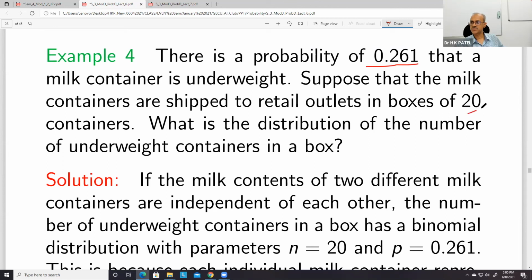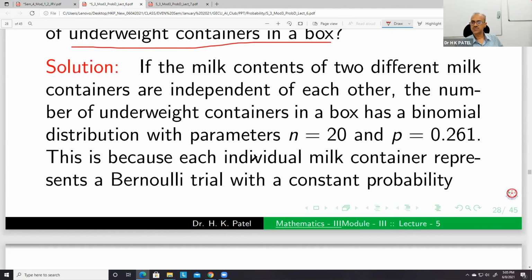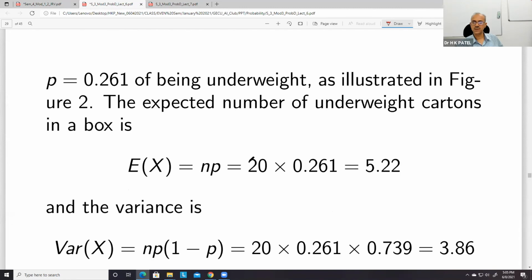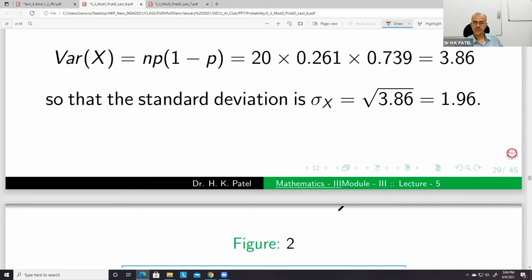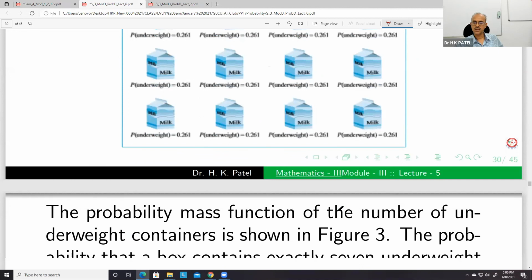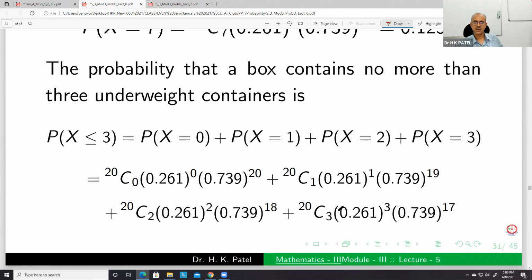So N is 20 and P is 0.261 because we want the underweight containers distribution. So this is B(20, 0.261). Mean is 5.22, variance is 3.86. And just see this distribution here.